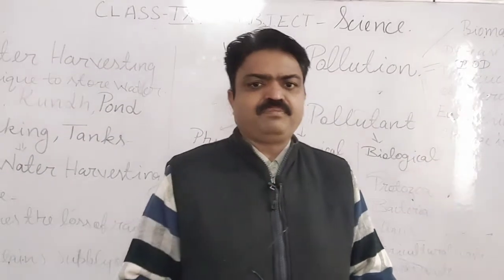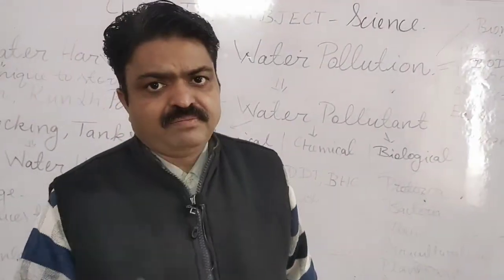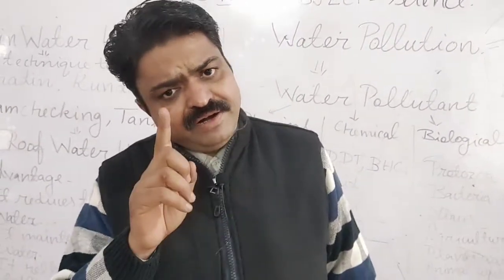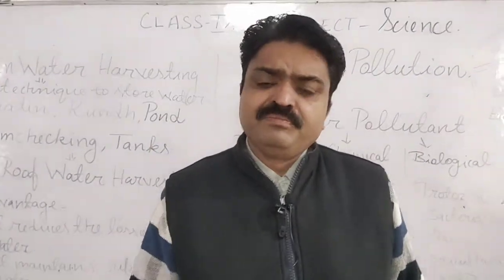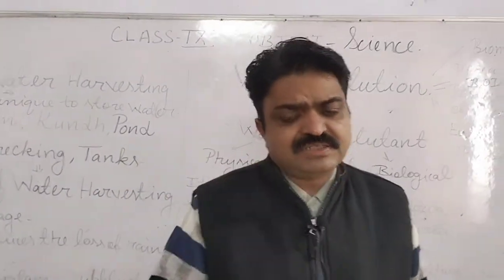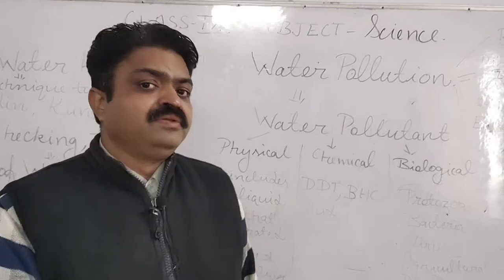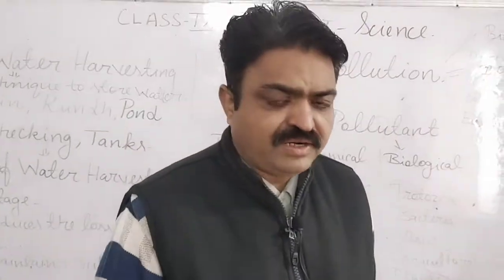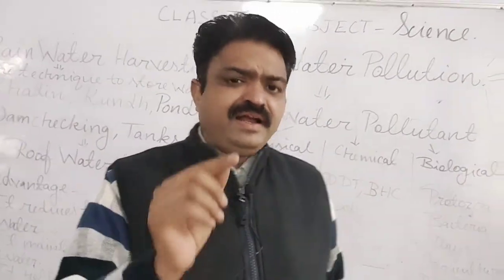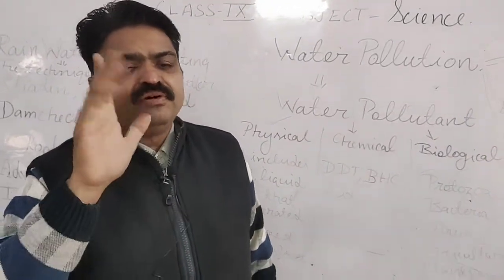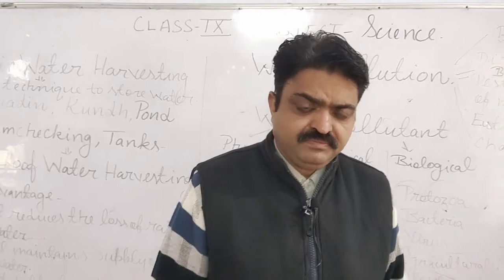Now what is water pollution, student? Water pollution is the process in which undesirable or unwanted substances mix with water and disturb the composition of water. Means what is the formula of water? It is H2O, and that composition is disturbed due to the mixing of undesirable substances.